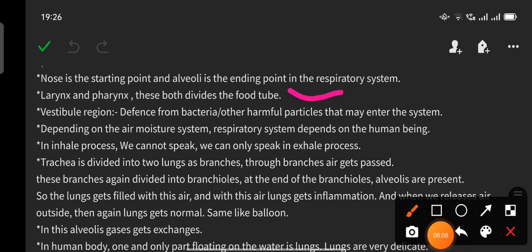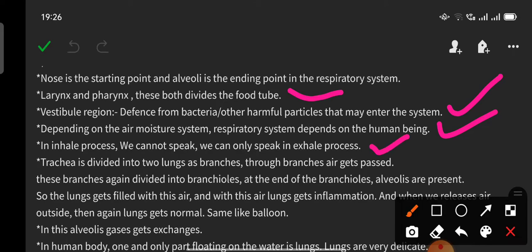And the larynx and pharynx both divide the food tube. The vestibule region protects from bacteria. Defense means it protects from bacteria or other harmful particles that may enter the system. The respiratory system depends on the air moisture. In the inhale process, we cannot speak. We can only speak in the exhale process.